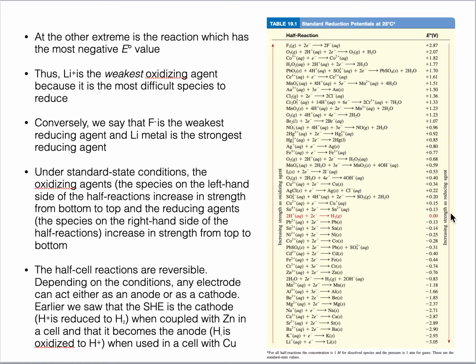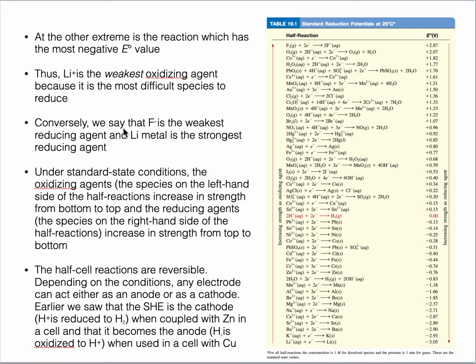And if you see this arrow which is going down from top to bottom, it means that strength as a reducing agent is increasing from top to bottom. Reducing strength is increasing from top to bottom, or we say that lithium is the strongest reducing agent. Itself, it will like to get oxidized, and it would like to give electrons to another species, so it is the strongest reducing agent. So that's what these two arrows represent. These are just different ways to represent the same thing.